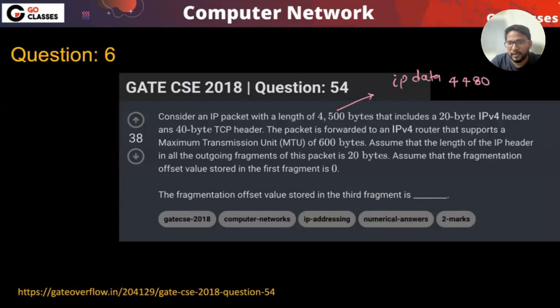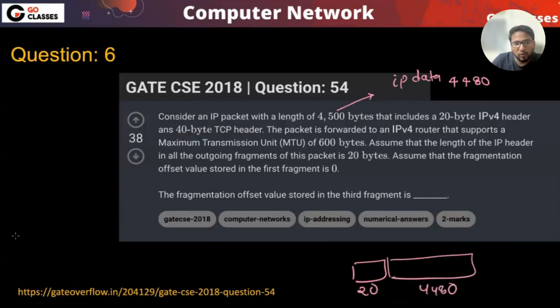4480, right? 4480. Now they are saying that they have also given the TCP header. Interesting, right? So there's a 20 bytes of IP header and then 4480 is this. Out of this, the TCP header is also given to be 40 bytes. So now can you tell me this much? This will be 4440.